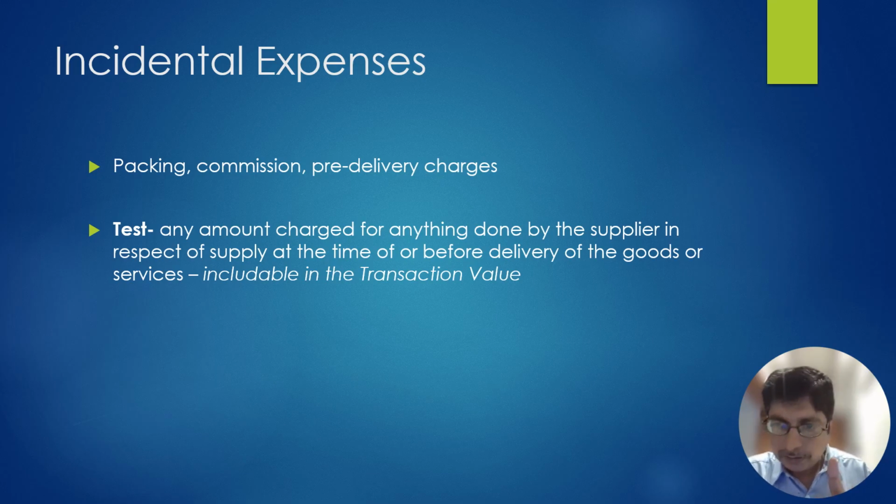I am again repeating, it will be added when it is charged separately. Anything done by the supplier before supply or at the time of supply in relation to the supply needs to be added in the price, if not already added, to arrive at the transaction value.